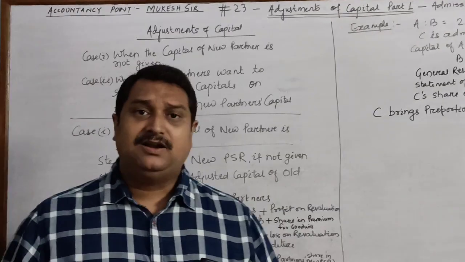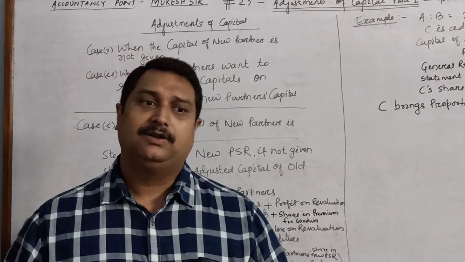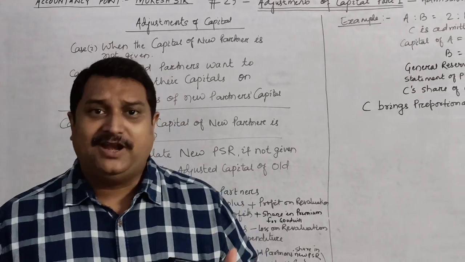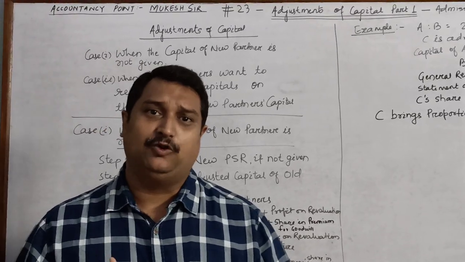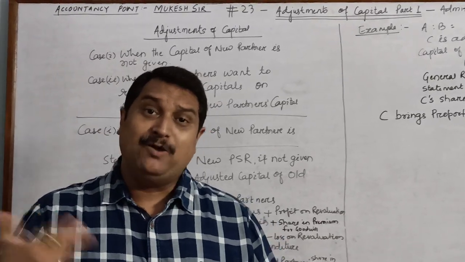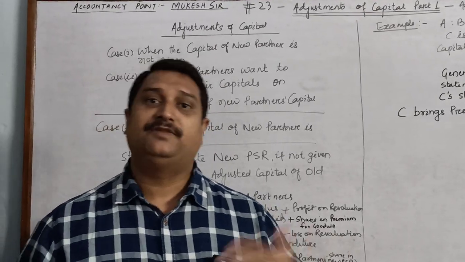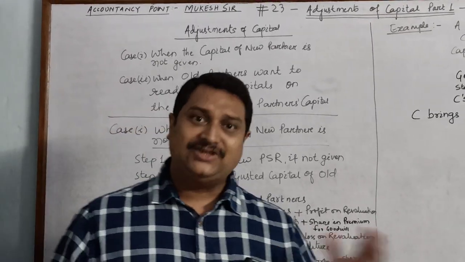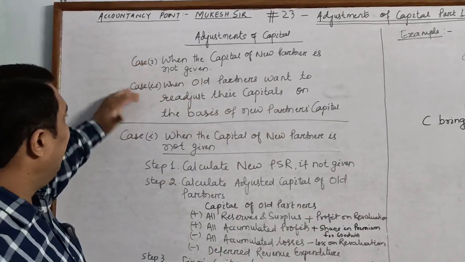Children, when a new partner gets admitted, the old partners may not be in a position to calculate how much will be the capital brought in by the new partner, or they may want to readjust their capital on the basis of the new partner's capital. So based on these two concepts, we have two cases of adjustment of capital.